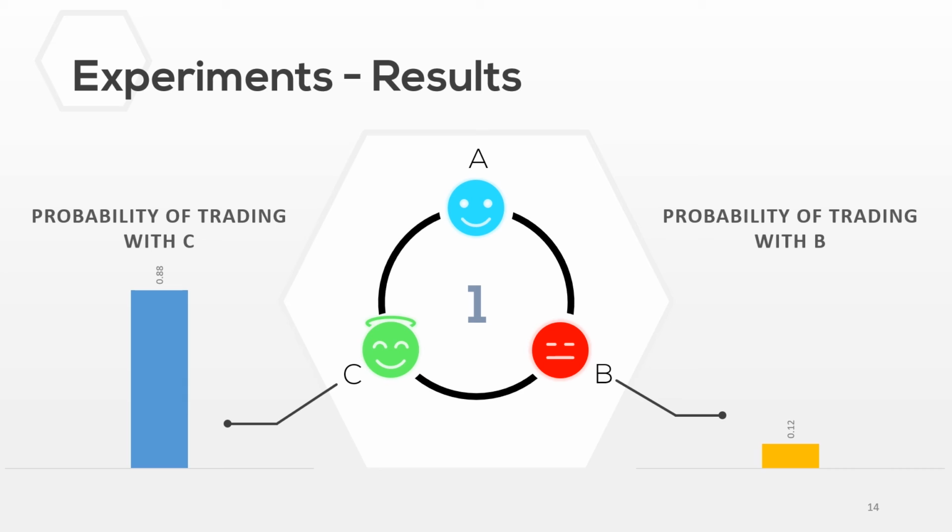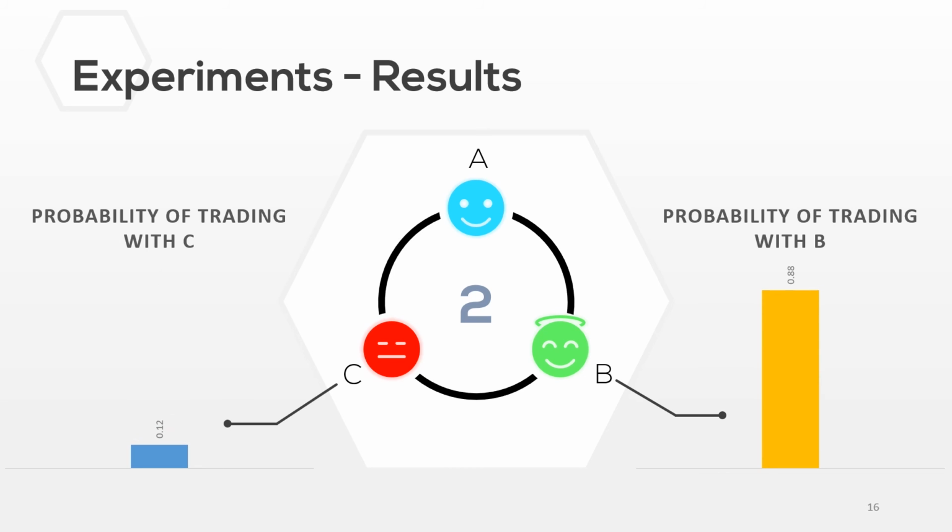The RepNet agent is able to successfully adapt its own behavior by using the action distribution and the image function, and ends up conducting the majority of its trades with Agent C, as can be seen in the bar plots. In the second phase, Agent B and Agent C's roles are reversed. Agent B is now expected to accept all trade offers, while Agent C is now expected to reject all trade offers. We can see that the RepNet agent is able to unlearn its previous behavior and ends up conducting the majority of its trades with Agent B.